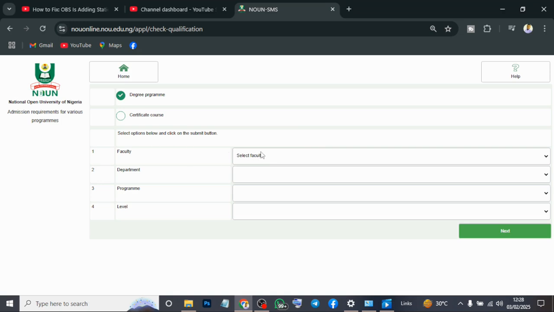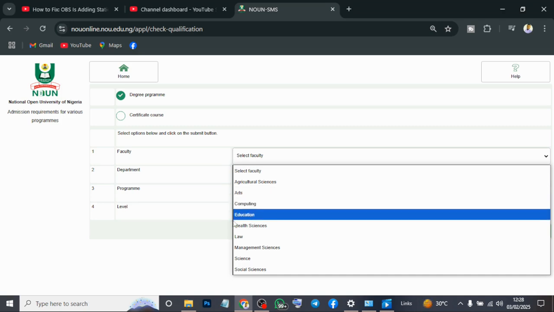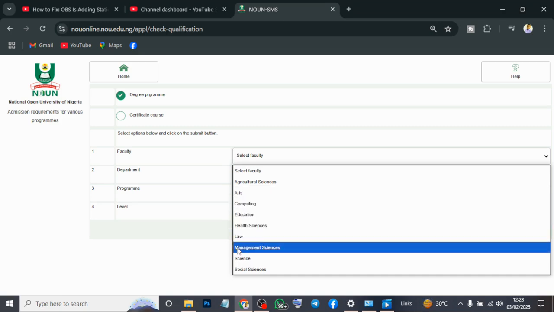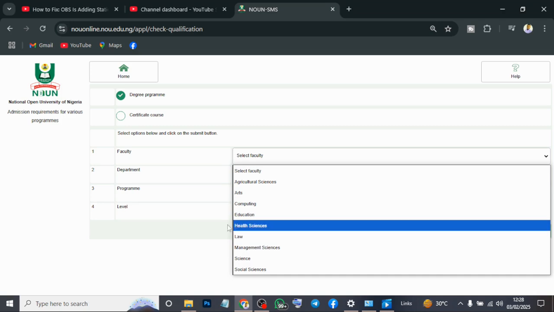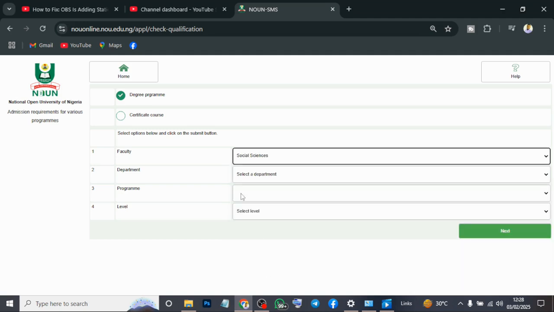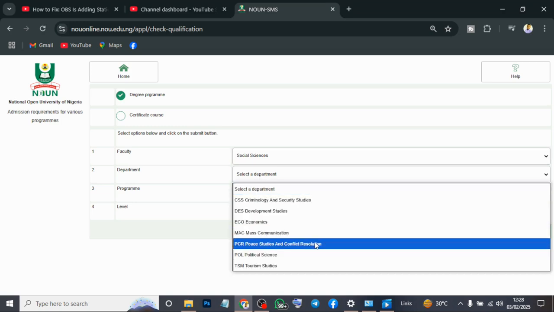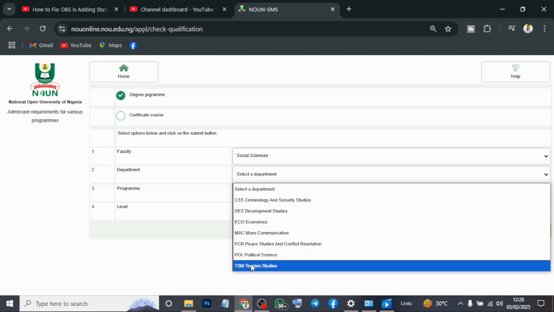So come here. Assume that you want to study computing, education, law, management, science, anything that you want to study, just come here and search for it to see if it is available. You can see the title, degree program. When you come here, select social science, then select a department. When you select a department, you come down and start looking for the course that you want to study.